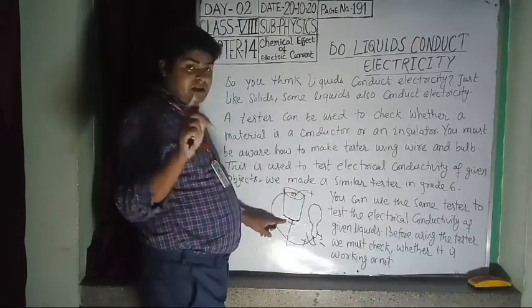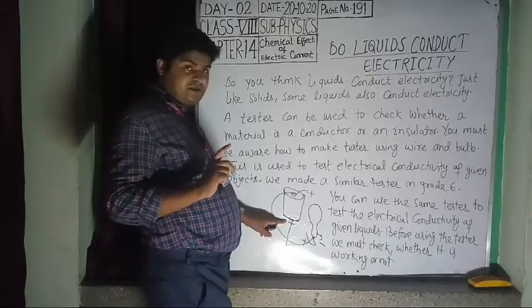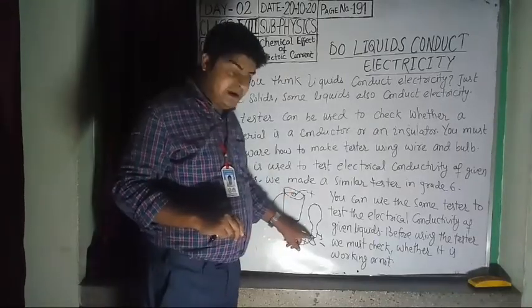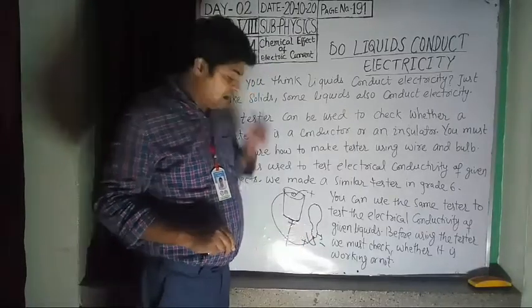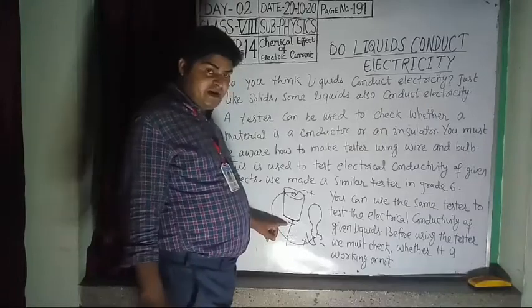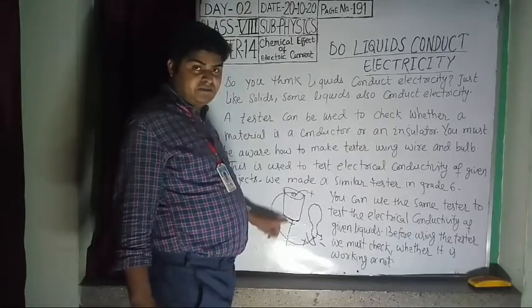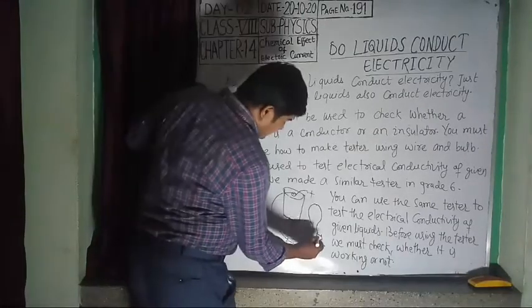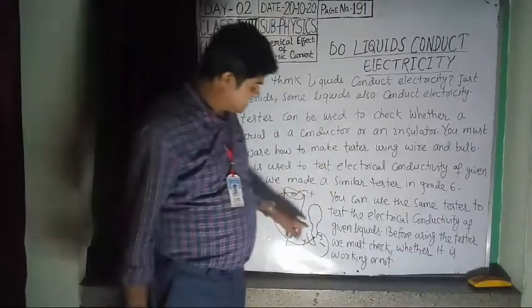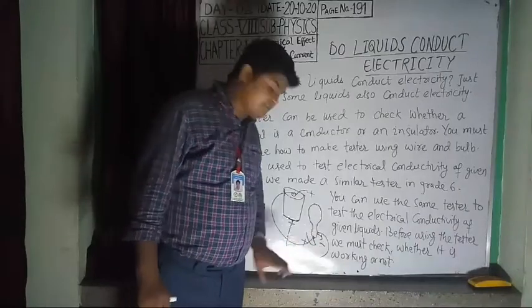Sorry, you will take 3 pieces of wire, not 2. One piece connects the positive terminal of the battery to the positive terminal of the bulb, the second wire has one end connected to the negative terminal of the dry cell, and one end of the third wire is connected to the negative terminal of the bulb.